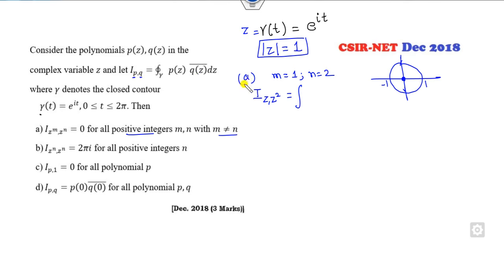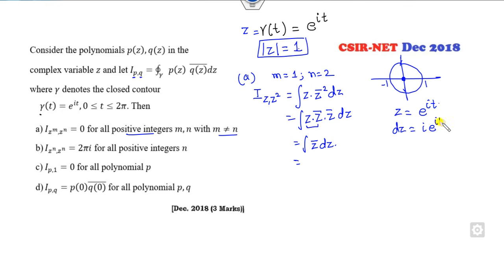This is the integration of this. What is that? It's z into z square. How can you do it? I can write this in terms of z bar of this. So clearly the mod of z is 1, so this value will be 1. Now how can you solve this integration? I can simply take z as e raised to power iota t. So what is dz?